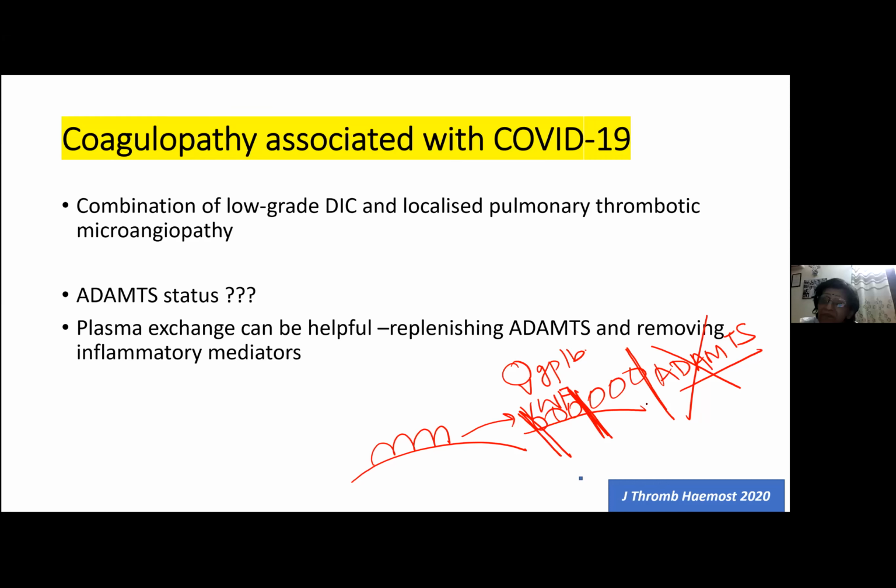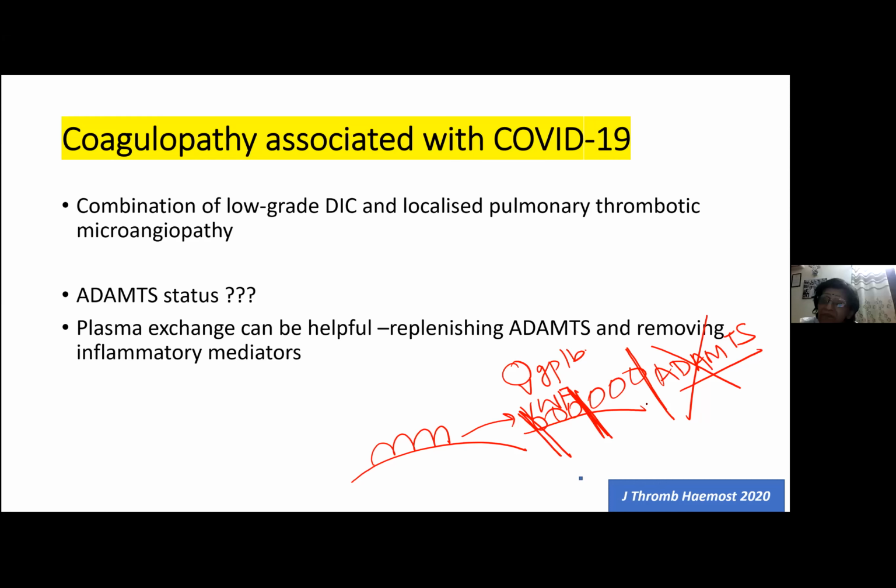So they started thinking whether CAC has deficiency of ADAMTS, but there's no study in the literature which has still studied ADAMTS status in COVID. So they said that this study should be done. ADAMTS study should be done in COVID patients to understand the exact pathogenesis of coagulopathy associated with COVID, okay?